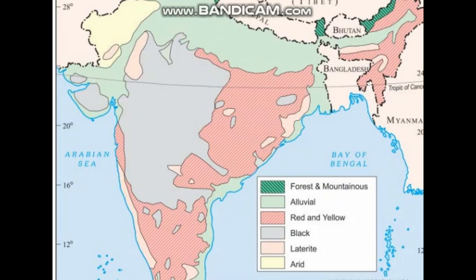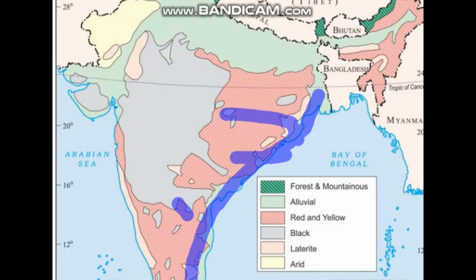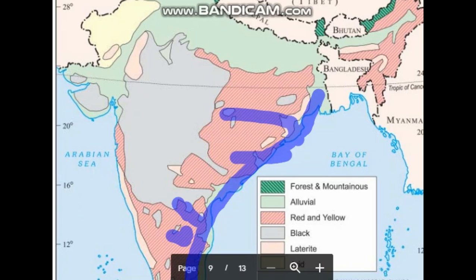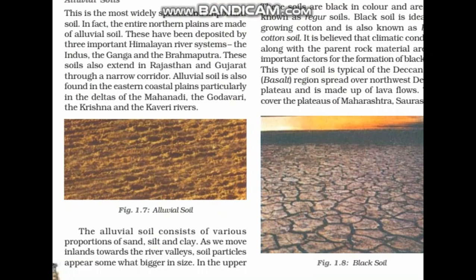In the same way, we can find it near the eastern coastal plain region also, especially because of rivers like Mahanadi, Godavari, Krishna, and Kaveri. These rivers, when they flow, carry sediments and deposit them here, leading to the formation of alluvial soil in this region. This alluvial soil consists of various proportions of sand, silt, and clay. As we move towards the river valley, these soil particles appear a little bigger in size, like conchers.